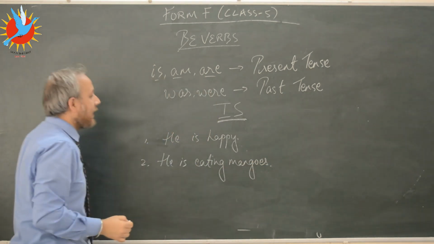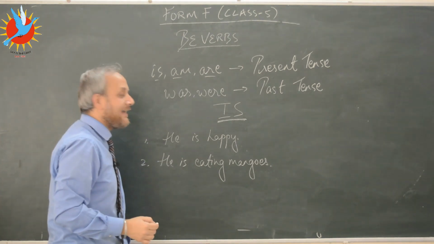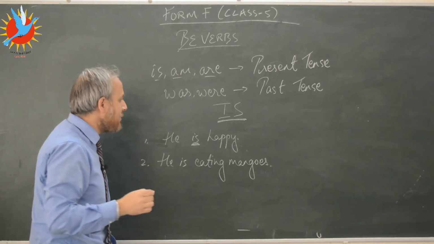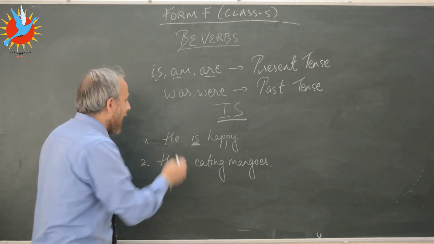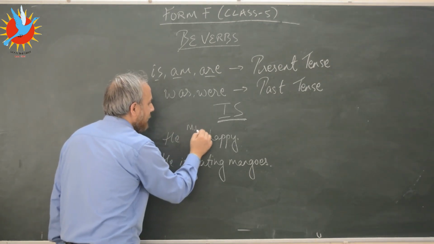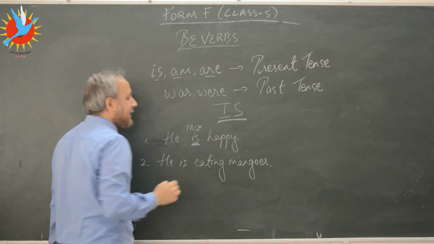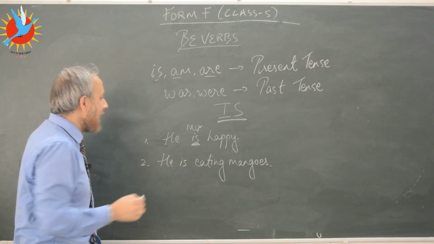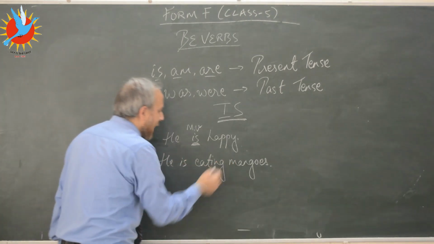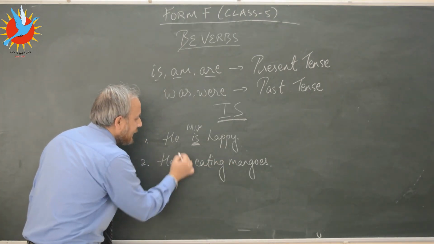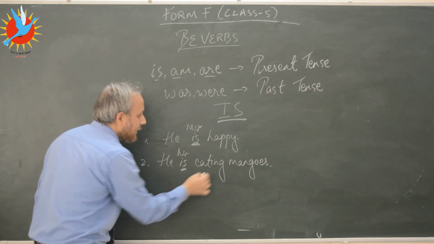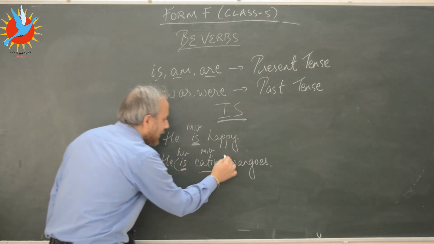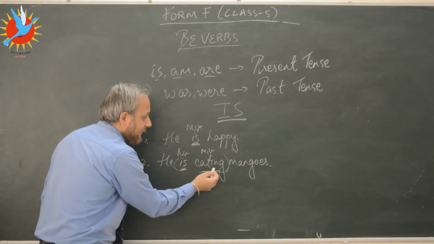If you look at the first sentence, he is happy, here is is a to be verb or a be verb, and is is the main verb in this sentence. And if you look at the second sentence, he is eating mangoes, is is the helping verb here, and eating is the main verb here, and together they form a verb phrase.